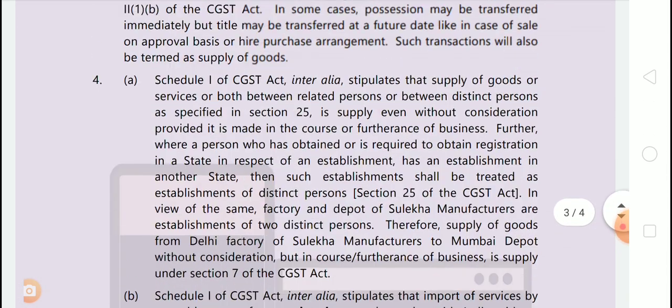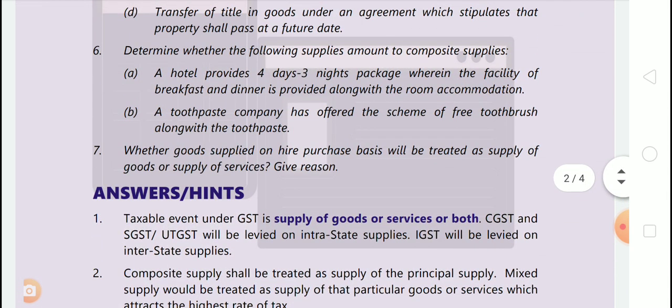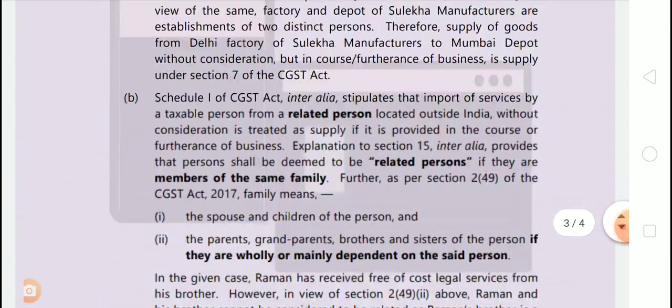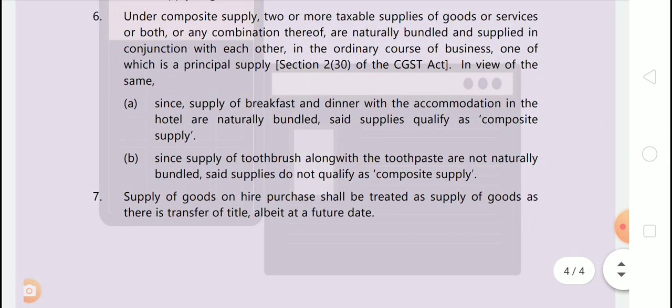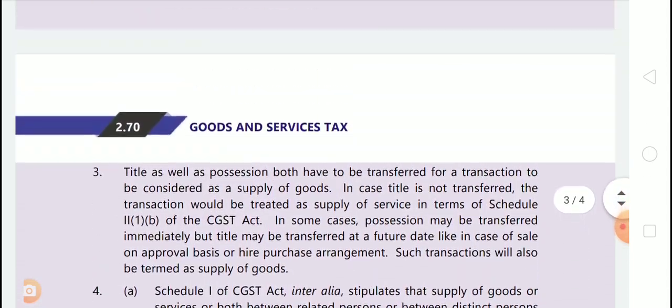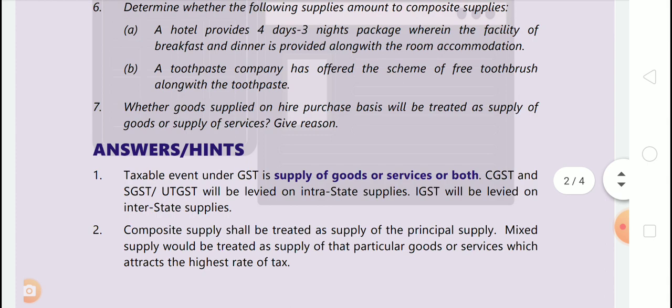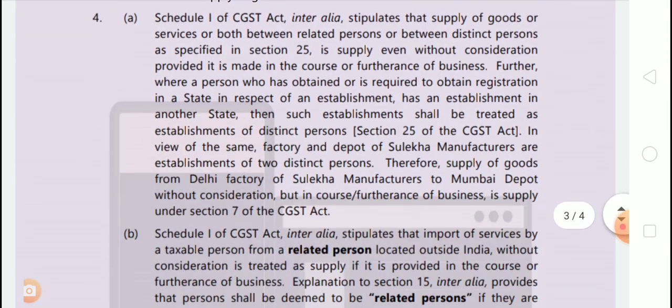Okay. Next one. Next question is a toothpaste company has offered the scheme of free toothbrush along with toothpaste. So toothbrush is not naturally bundled with toothpaste. Answer is since supply of toothbrush along with toothpaste are not naturally bundled, said supplies do not qualify as composite supply. Okay, simple. Now question number 7. Last question is whether goods supplied on hire purchase basis will be treated as supply of goods or supply of services. Give reason. So this is supply of goods because property shall pass at a future date upon payment of full consideration as agreed. Okay, see the answer now.